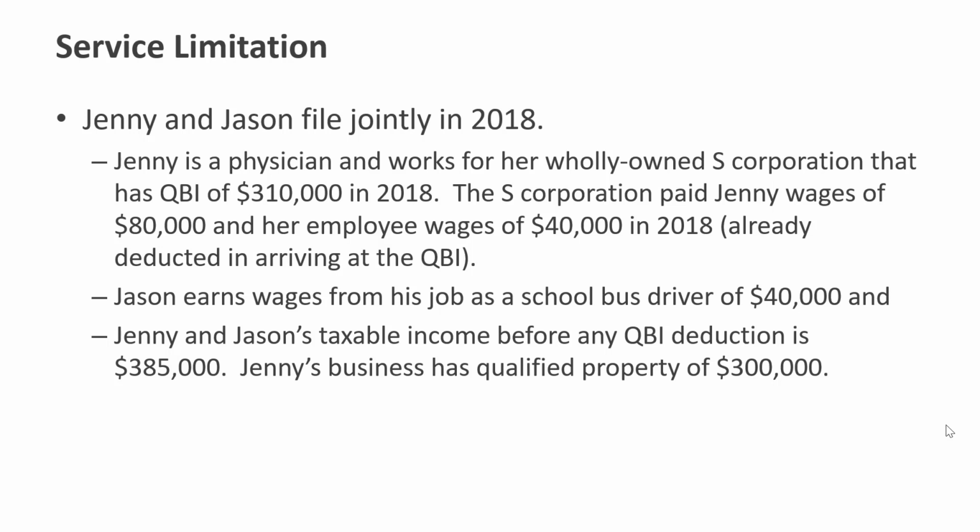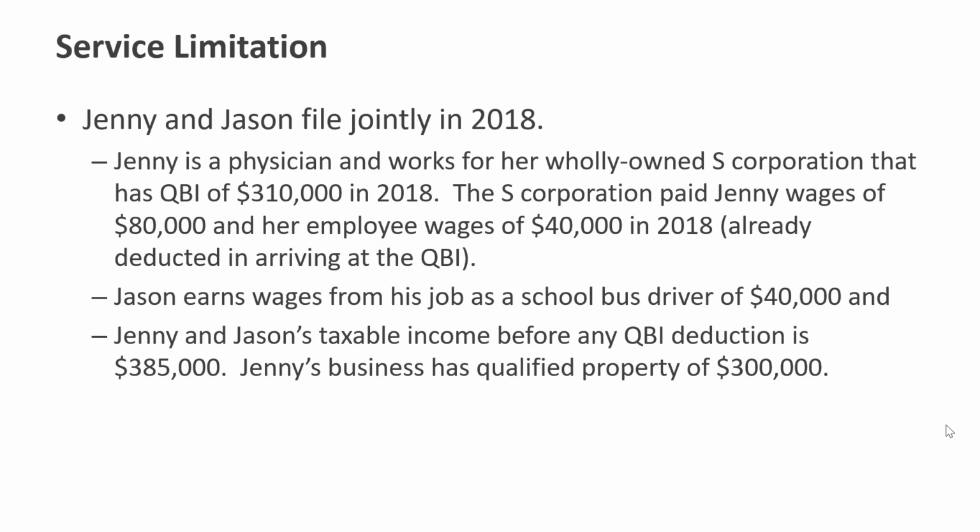Okay, so Jenny and Jason filed jointly in 2018. Jenny's a physician, works for a wholly owned S-Corp that has QBI of $310,000 in 2018. The S-Corp paid Jenny wages of $80,000 and her employee wages are $40,000. So we know that it pays W-2 wages of $120,000. Jason earns wages from his job as a school bus driver of $40,000. So Jenny and Jason's taxable income before any QBI deduction is $385,000. And Jenny's business has qualified property at the end of 2018 of $300,000.